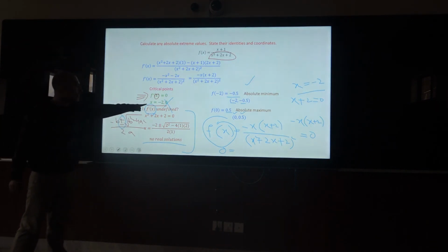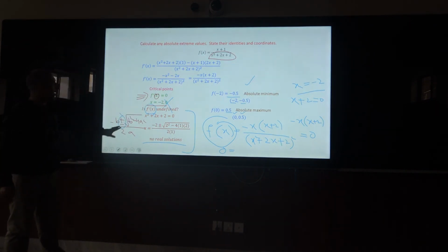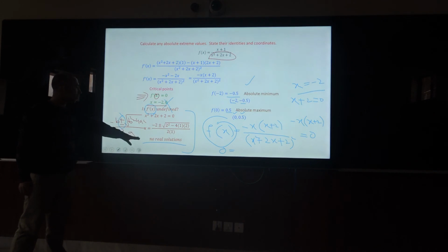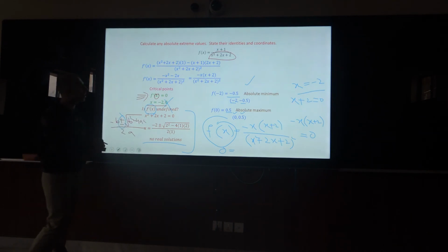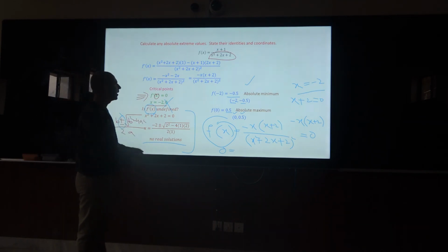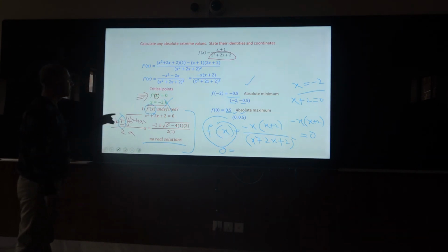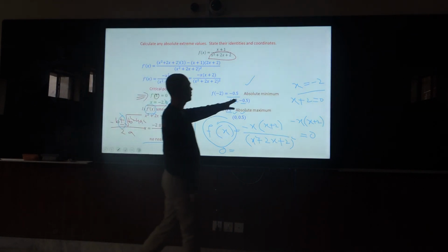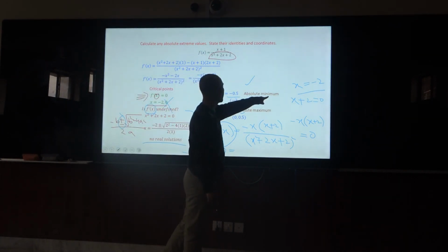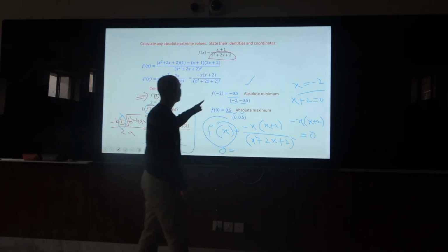Again, we will have the minus 2 situation. So no real solution in case we consider this exactly as a quadratic formula. So we will not consider a quadratic formula here. We need to make the system in its simplest form. So we need to solve it out, and we will have two absolute values. One is the absolute minimum, one is the absolute maximum.